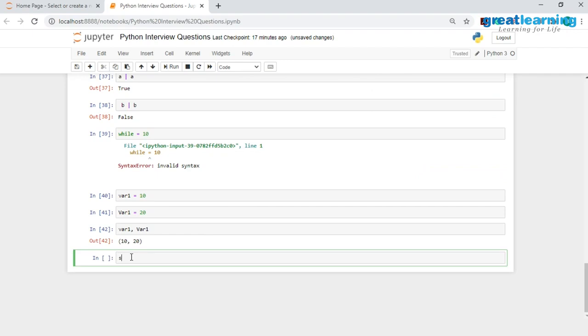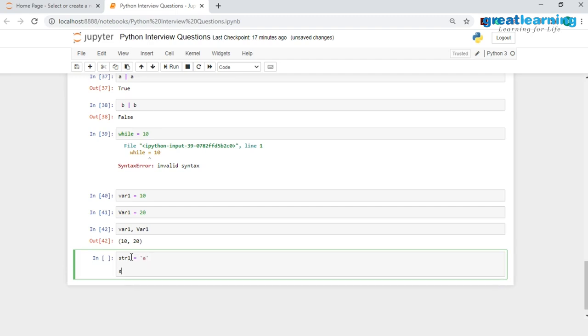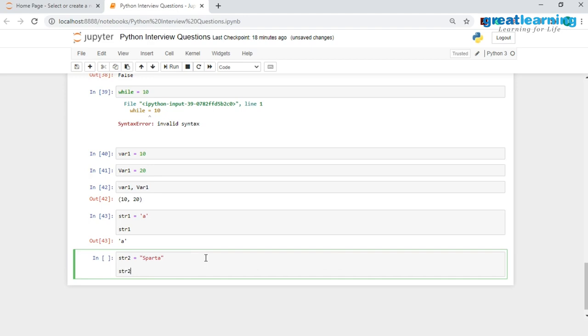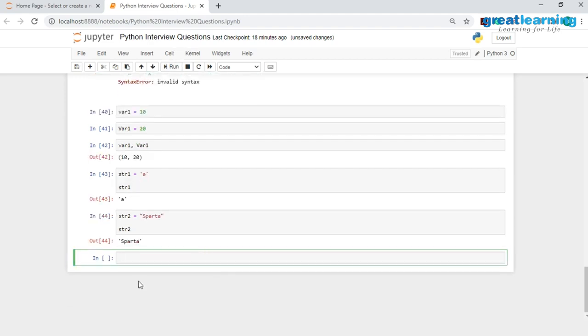I'll start off by creating a simple string with single quotes over here. I'll have str1, and I'll just store the letter A inside this. I will print out str1 and we have created our first string. Then I will create str2 with double quotes, and this time I will have the word Sparta stored inside this. Then let me print out str2 and you would see that I have created the next string.